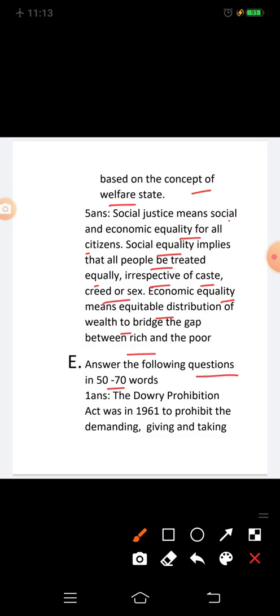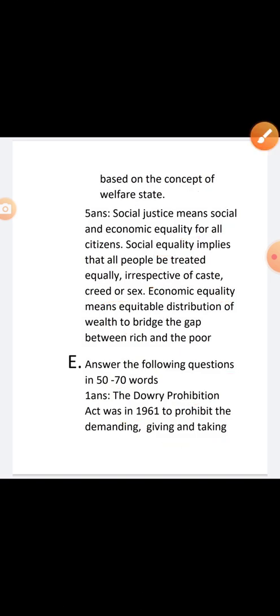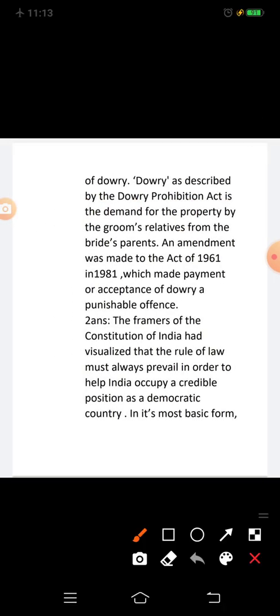Answer: the Dowry Prohibition Act was passed in 1961 to prohibit the demanding, giving, and taking of dowry.